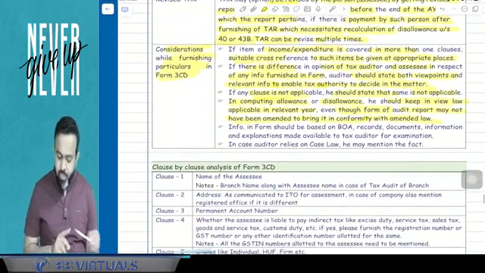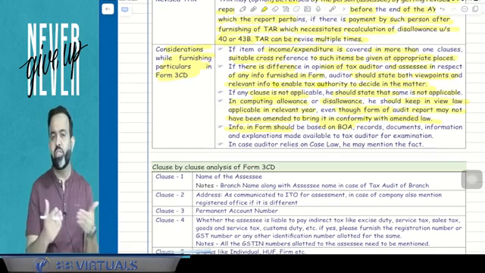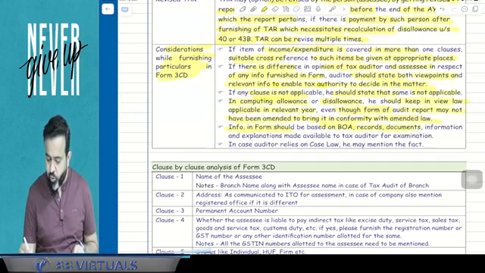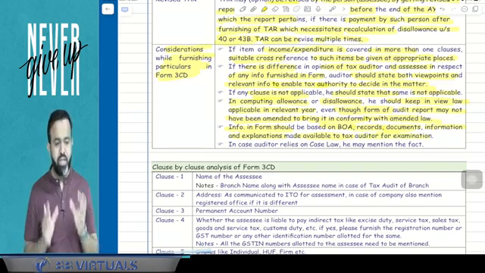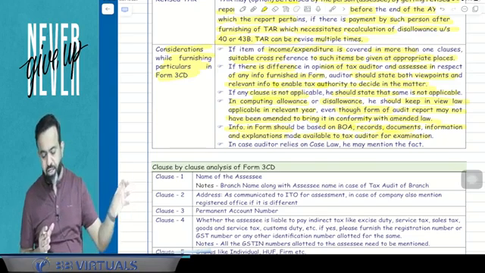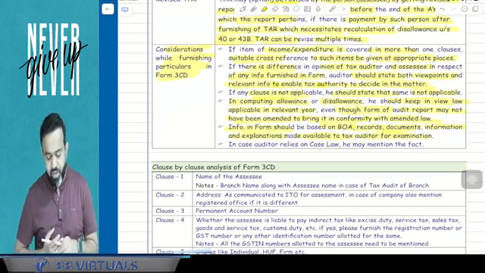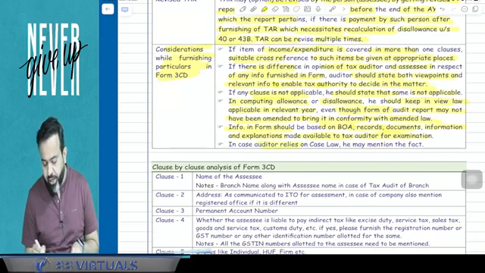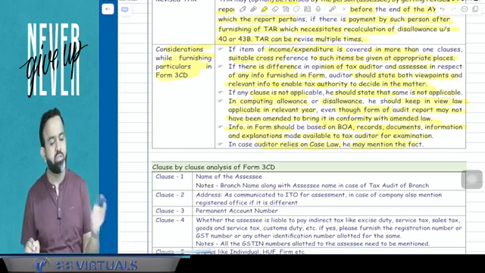Yes. Now next part. Information in the form should be based on books of accounts, means he will submit the information in form number 3CD on the basis of books of accounts, as well as records, documents, and information and explanation made available to the tax auditor for the examination. So guys, the tax auditor will do the tax audit on the basis of books of accounts, records, documents, information and explanation made available to him. In case the auditor relies on any case law, he may mention the fact. Suppose the auditor is relying on any case law, he has to mention that.